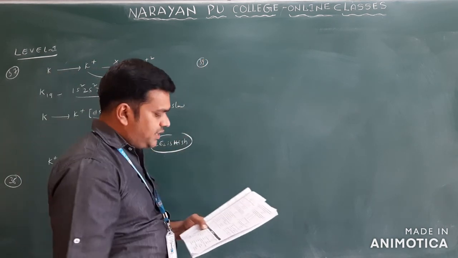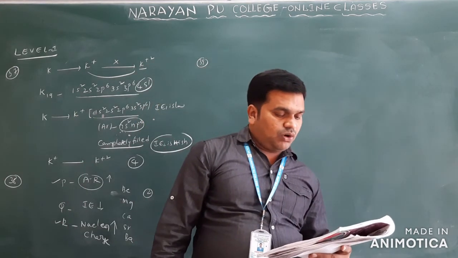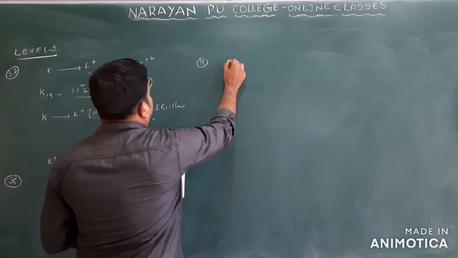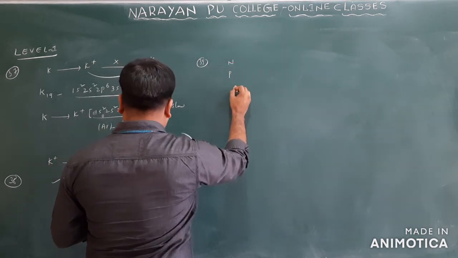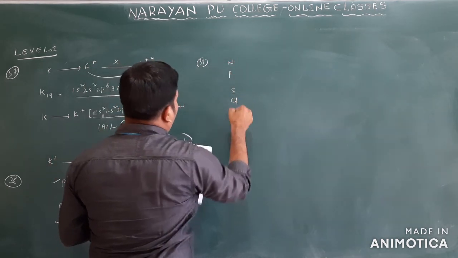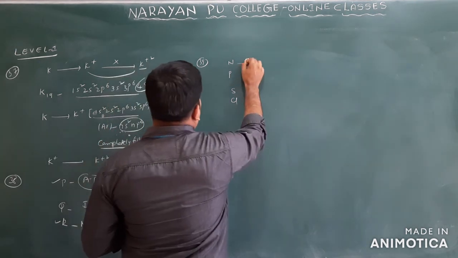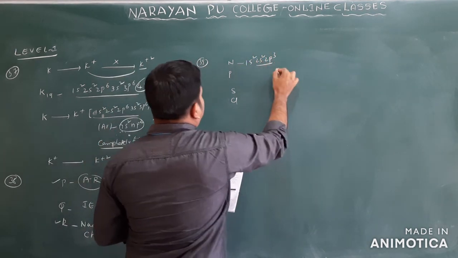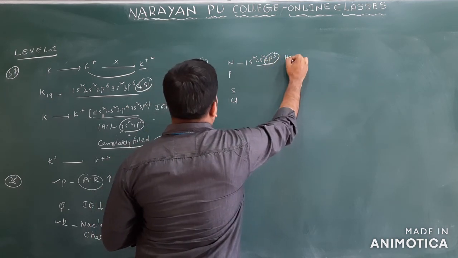Come to question number 39. Which of the following has the lowest ionization energy? Nitrogen is given, phosphorus, sulfur and chlorine only. You know nitrogen has what configuration? 1s2, 2s2 and 2p3. So this p3 is a half-filled configuration.